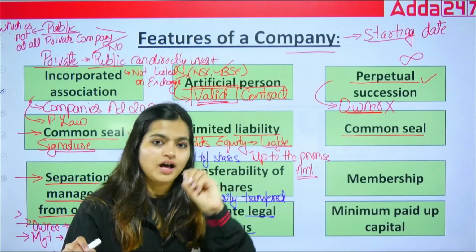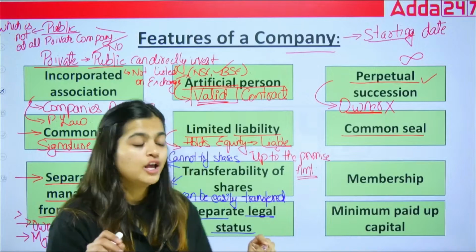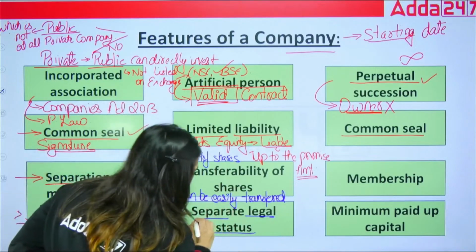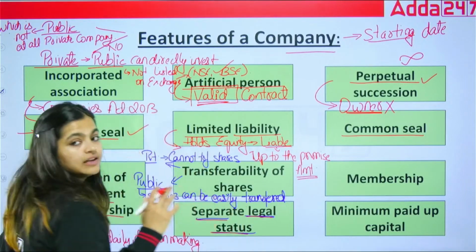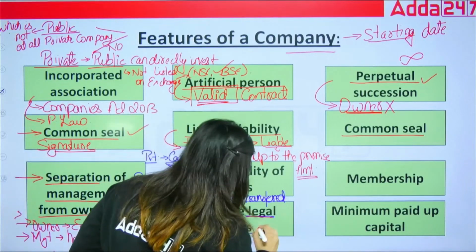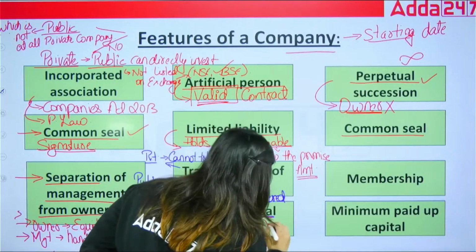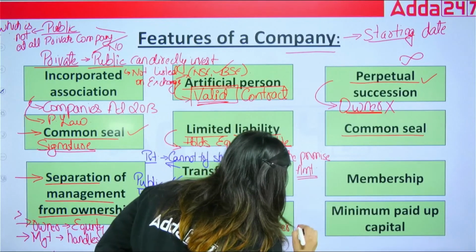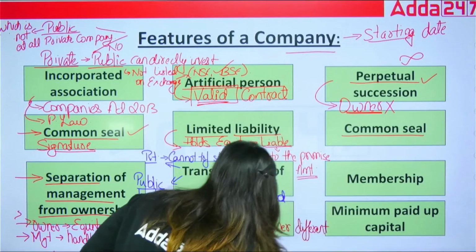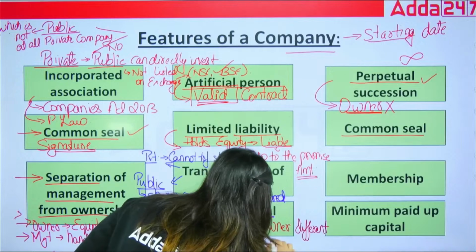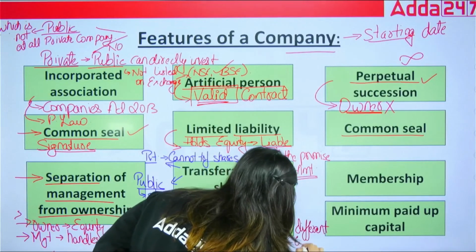Owners are different from the companies. So as per that, for the company, we have the feature known as separate legal status. The same thing, in which your owner is different from your company.